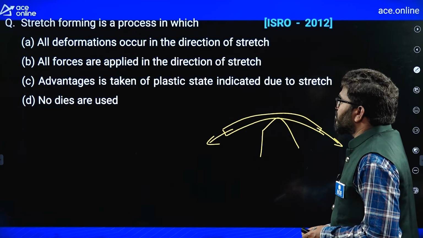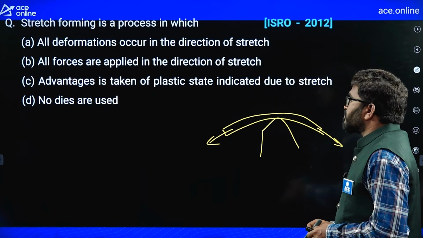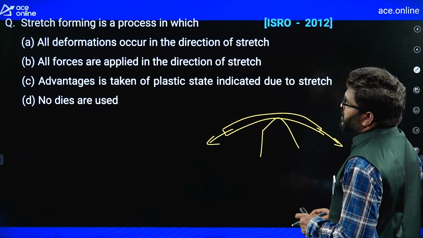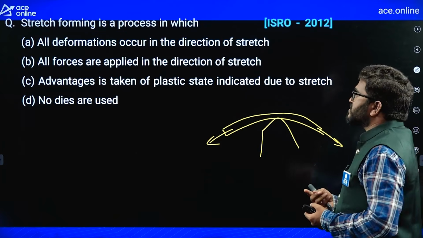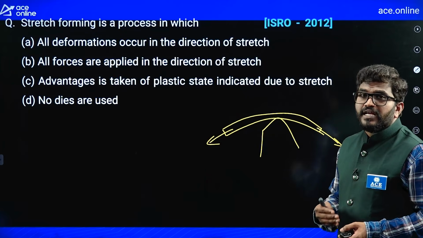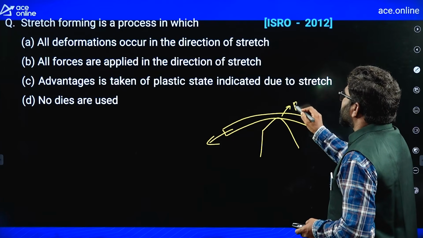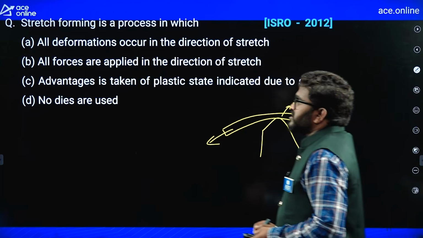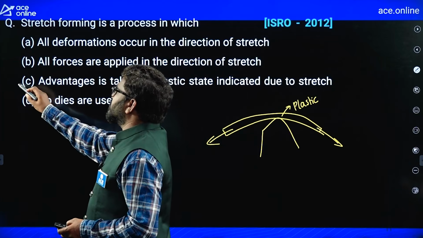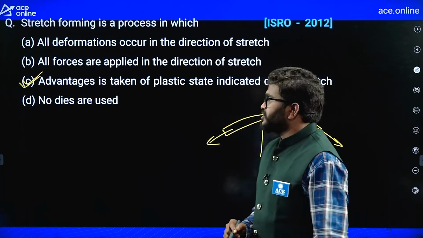Advantage is taken of the plastic state induced due to stretch. So in a stretch forming operation, we are applying the force in this direction, generating tensile forces. So the material will deform plastically. So C is the correct option for this question, right?